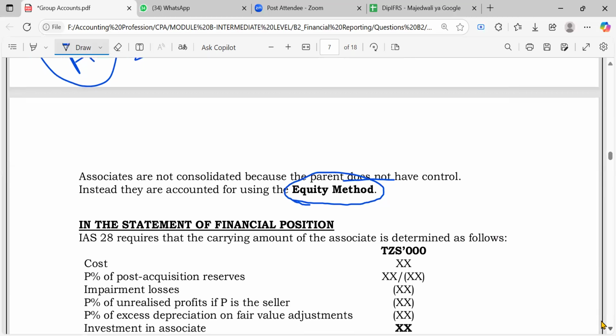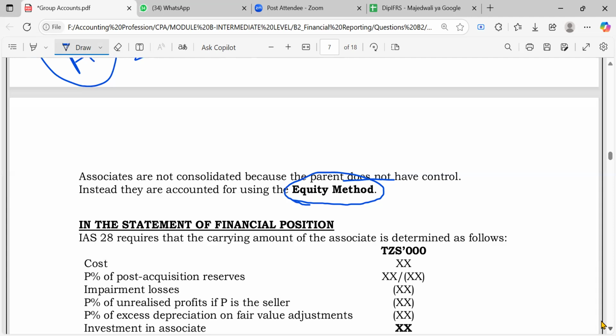When you have a subsidiary, you take the assets, you add the assets together, you add the liabilities. No, we don't do that for an associate. We only deal with the equity component. So you can get the picture. Remember, when we are consolidating the subsidiary, we said that first of all, you compute goodwill.